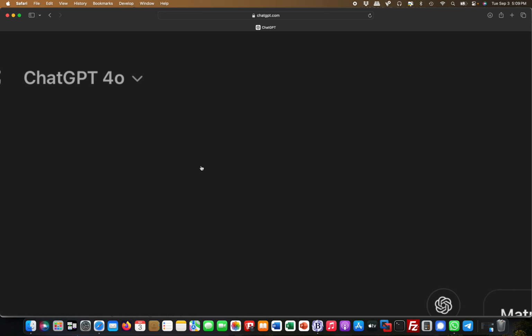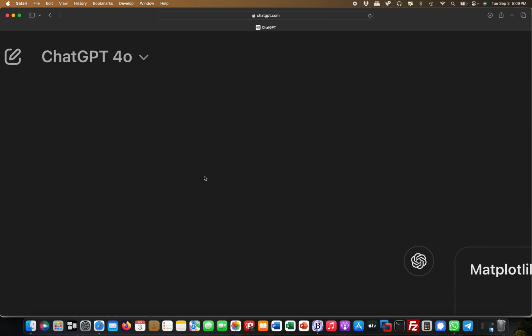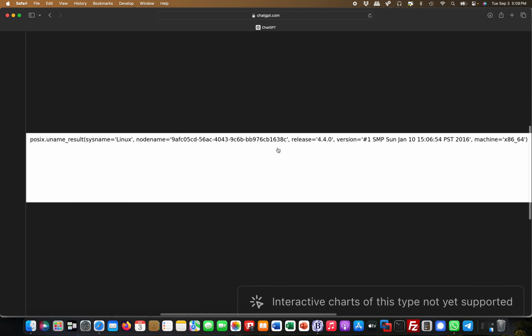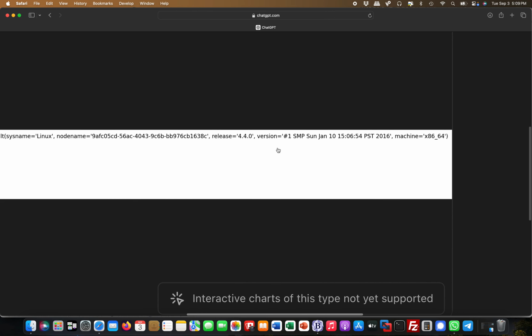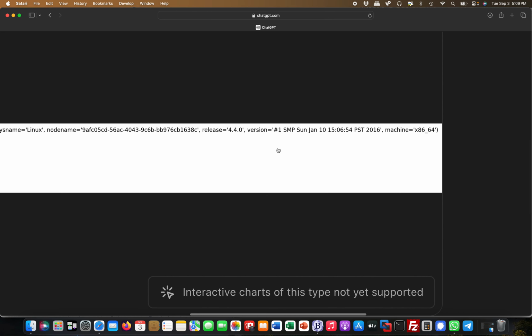Now let's take a look at this. You see the name is Linux, the node name. This is all information which ChatGPT may not want to disclose: the release version and things like that, and what kind of architecture it is. And you can spin this further.